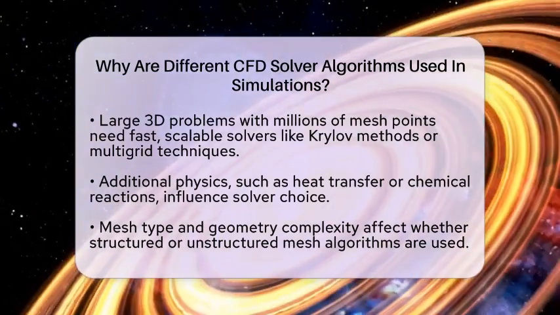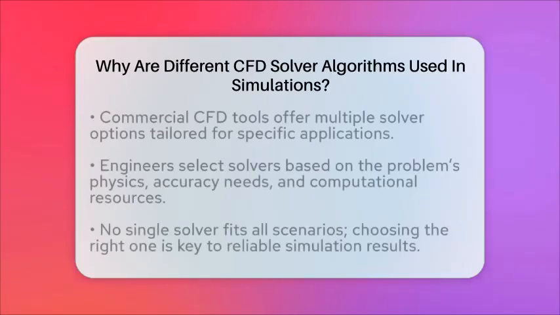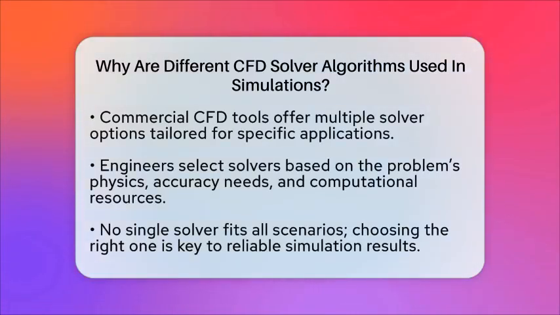Commercial CFD software packages come with multiple solver options, each suited for different tasks. Engineers pick the solver based on what they need to analyze, balancing accuracy, speed, and available computing power. For instance, in designing turbines, they need solvers that can handle turbulent compressible flows with heat transfer to predict performance accurately. In building ventilation, steady-state solvers with robust pressure-velocity algorithms are used to model airflow and temperature distribution.